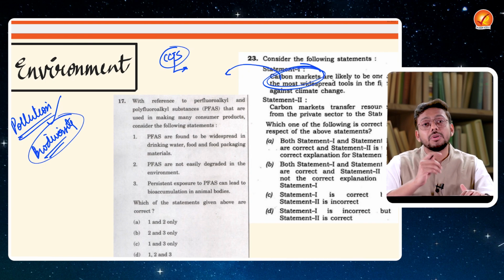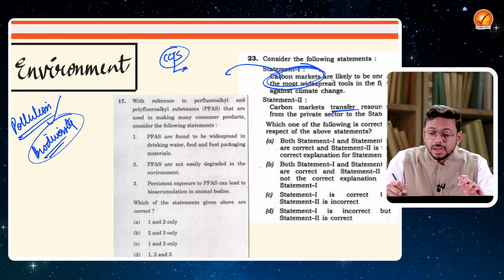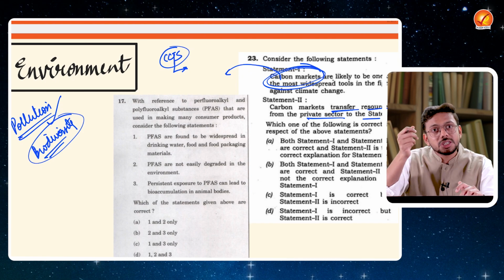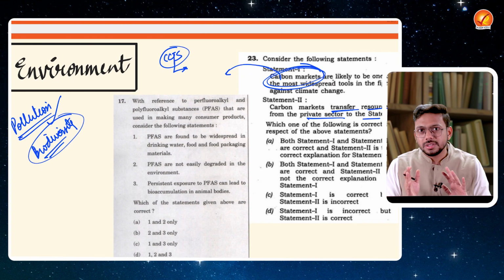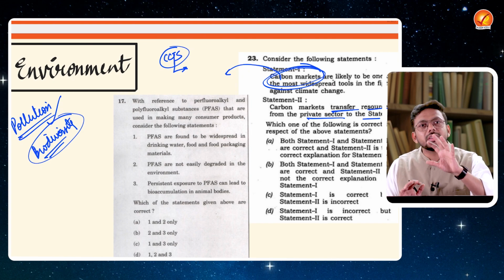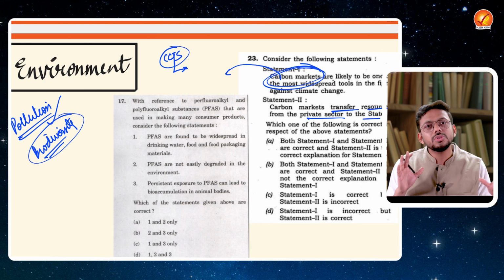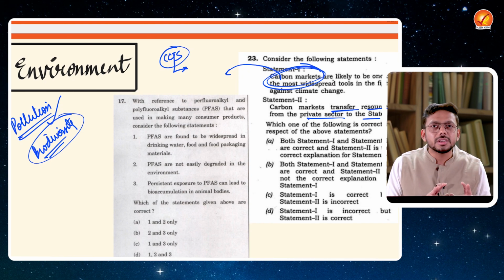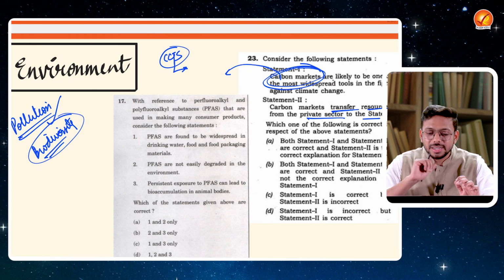Now you have to read about what exactly is a carbon market, right? What kind of transfers take place? The question is asking, can resources be transferred from the private sector to the state in the carbon market? Now you understand, the question is on stakeholders. So there are a few stakeholders: state governments, the central government, the private sector, then let's say the civil organizations, right? So there are 2, 3, 5 stakeholders which are more important. Now when you understand this particular thing, you will understand where to read. Fine. That is how it is important.